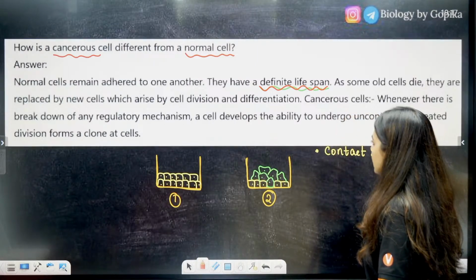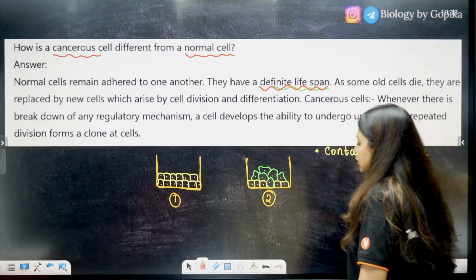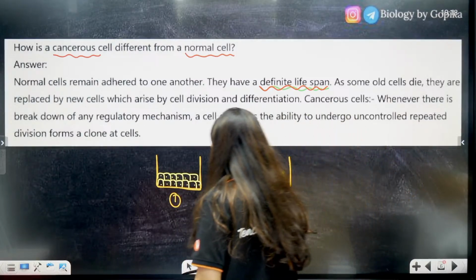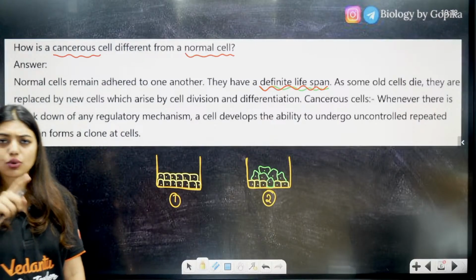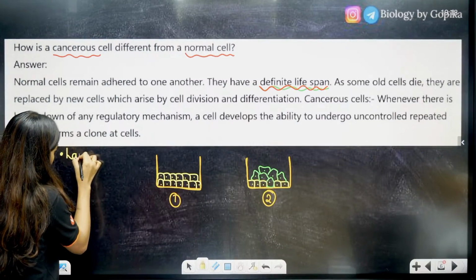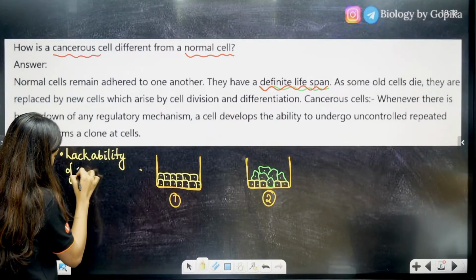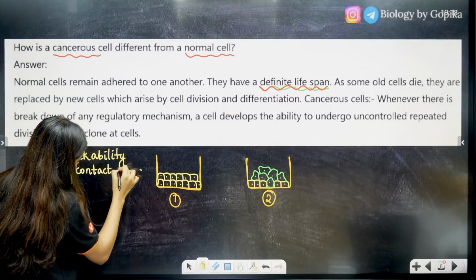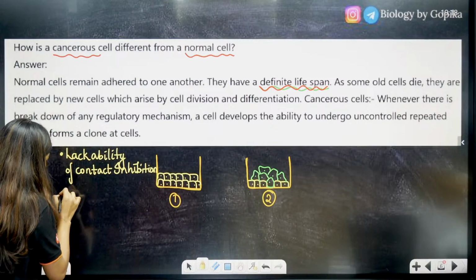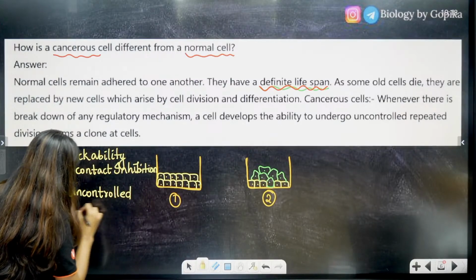In a cancerous cell, whenever there is a breakdown of any regulatory mechanism, the cell develops the ability to undergo uncontrolled division. Let me write that, students. This is very important because I have seen this question a lot of times. They ask you about cancerous cells versus normal cells. So the first point is they lack the ability of contact inhibition. The second thing is they do uncontrolled division.